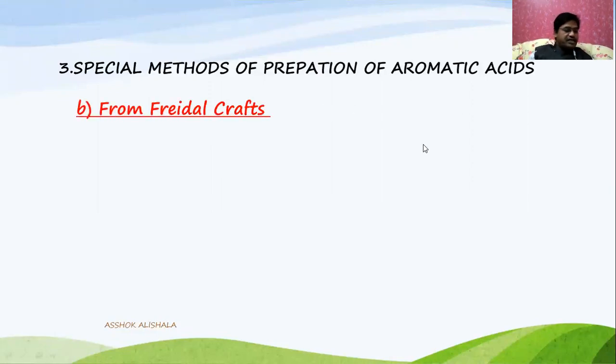The second method we can discuss is preparation through the Friedel-Crafts reaction. Whenever we say Friedel-Crafts reaction, there is one important thing we have to remember: anhydrous AlCl3. Even a little moisture stops the reaction. Mainly two reactions are there: Friedel-Crafts alkylation and Friedel-Crafts acylation. Both are carried out in presence of anhydrous AlCl3 only. In absence of that compound, the reaction does not take place.